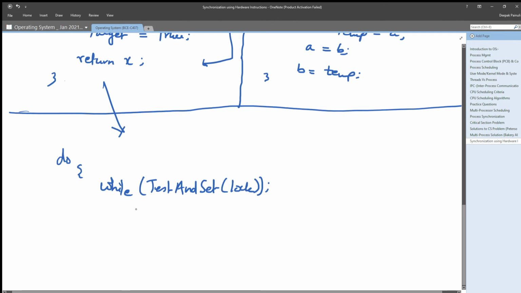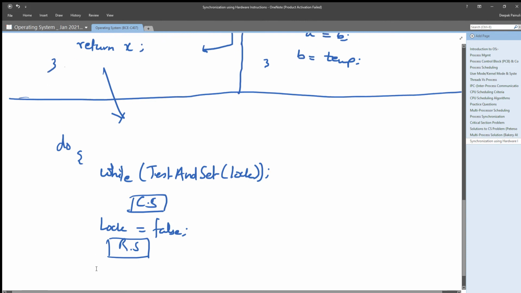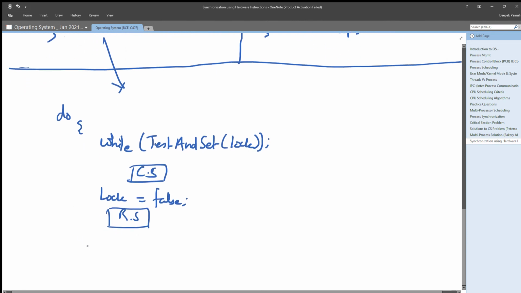And there will be the critical section. At the exit section, what it will do, it will simply set lock false, then the remainder section, then while.